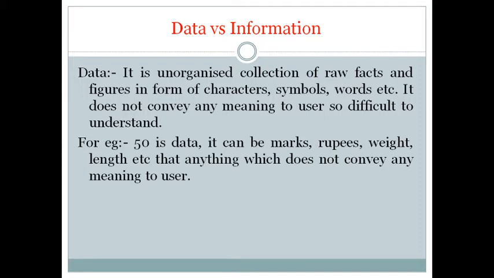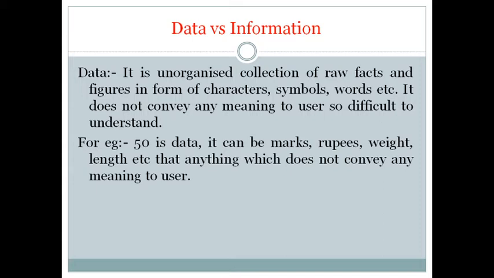We need to know how both are different. First one, data. It is an unorganized collection of raw facts and figures in the form of characters, symbols, words, etc. It does not convey any meaning to the user, so it is difficult to understand.